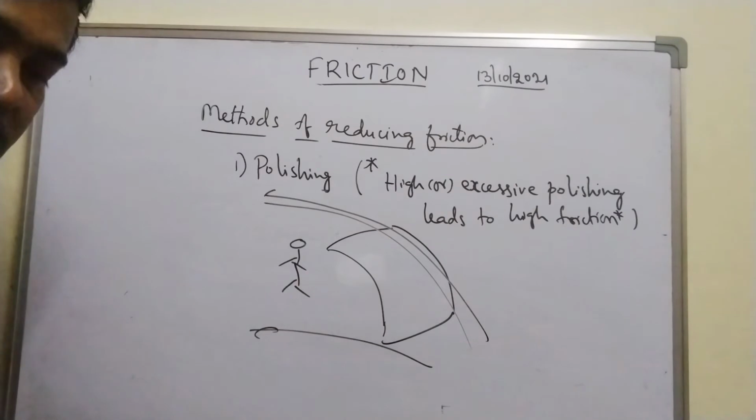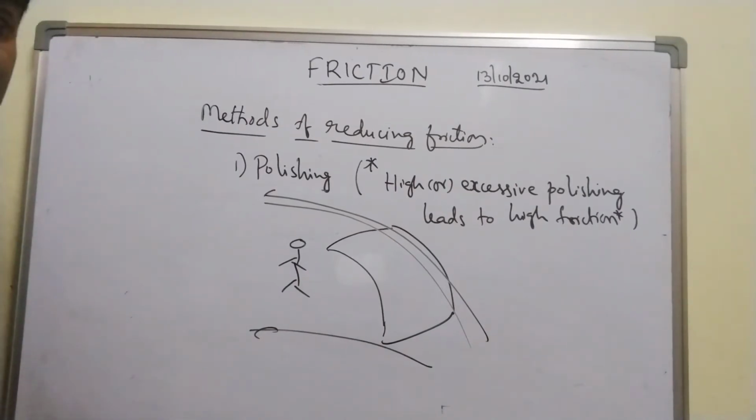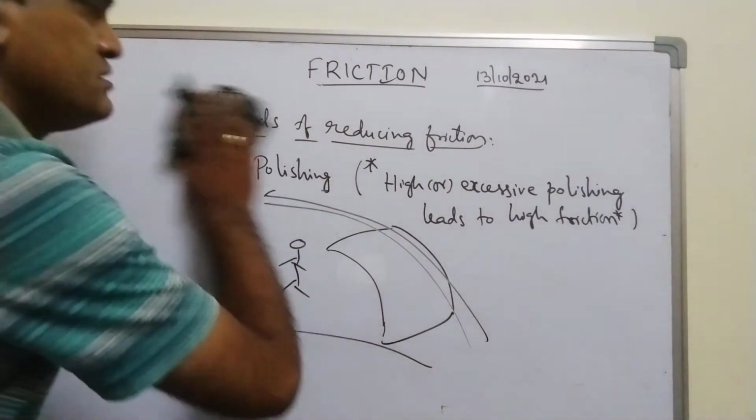So all these are the methods to reduce friction. There are especially 4 methods. First is polishing, but don't polish too much. If excessive polishing is done, then again friction will increase due to the increase in cohesive and adhesive forces, the electromagnetic force, right? That we'll discuss later.